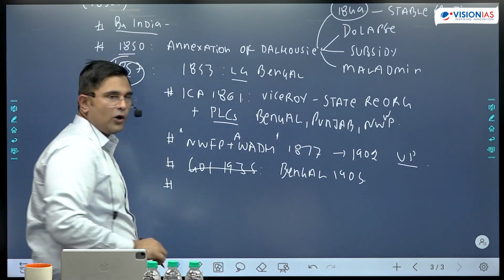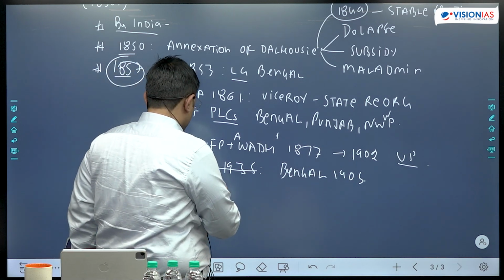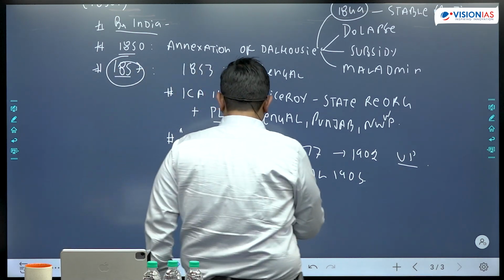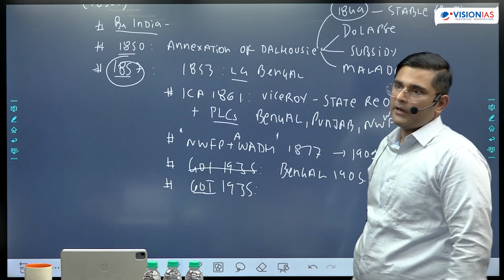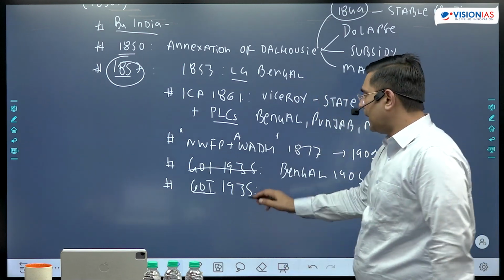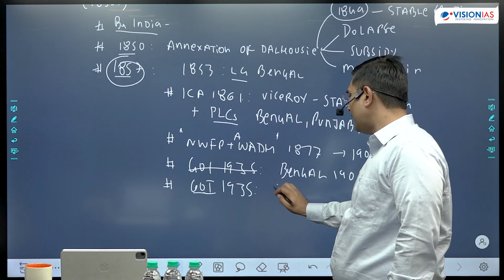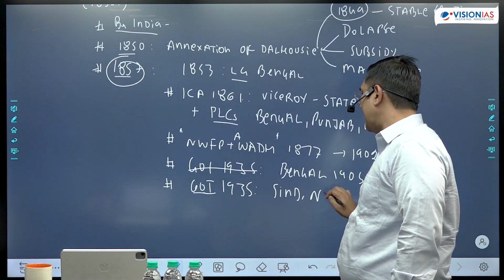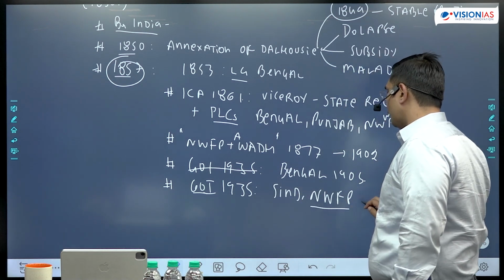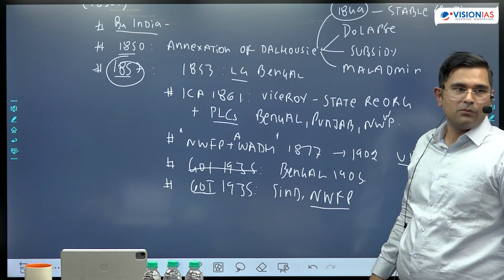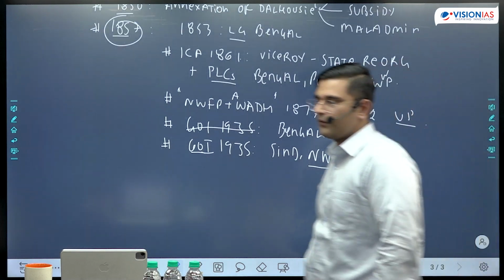Next component that you can talk about is that, to meet the communal demands of the Muslim League and on the basis of recommendations of the Simon Commission, after the Government of India Act of 1935, Sindh was separated from Bombay, and NWFP was given the status of a full province.